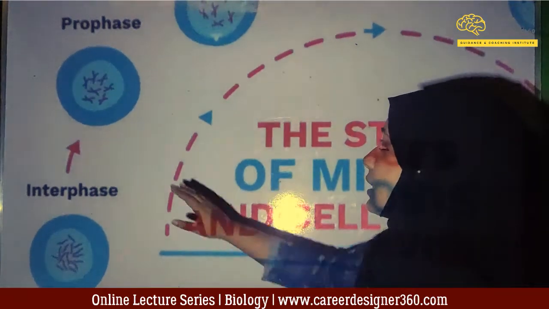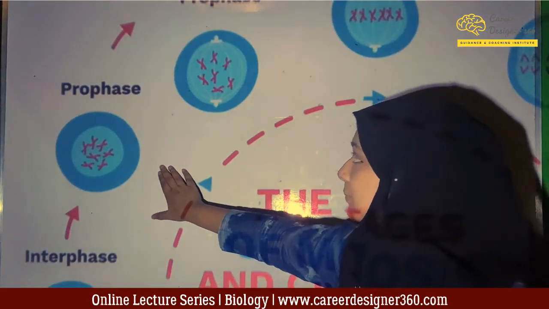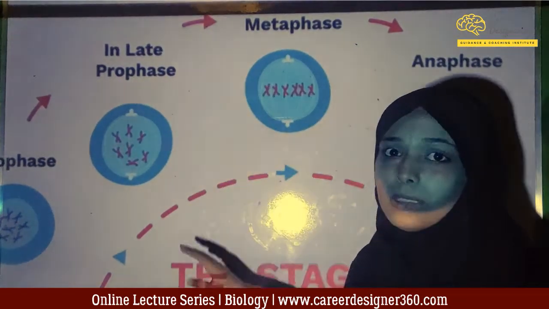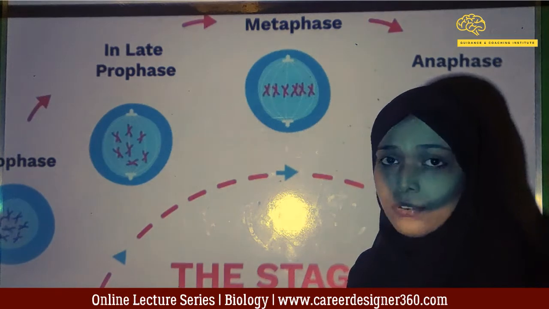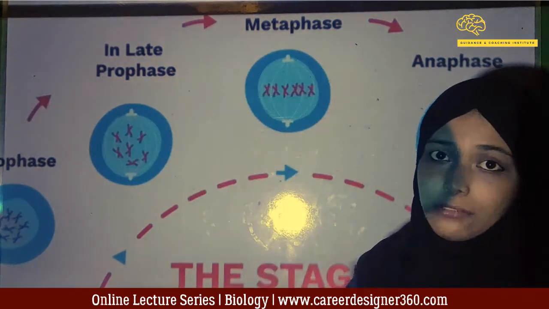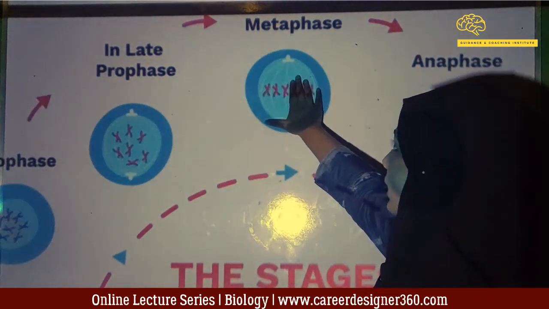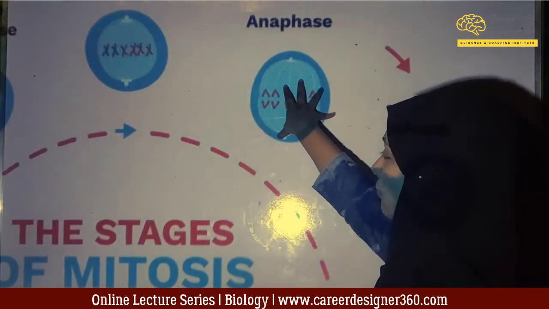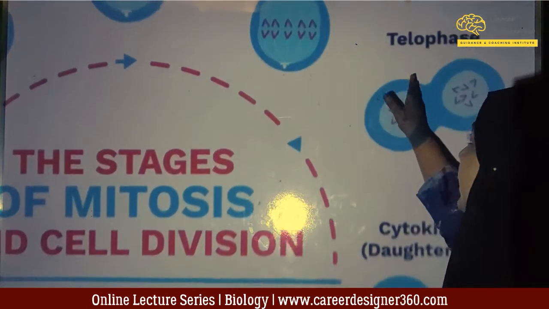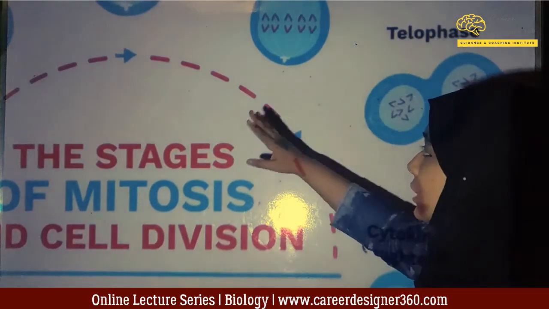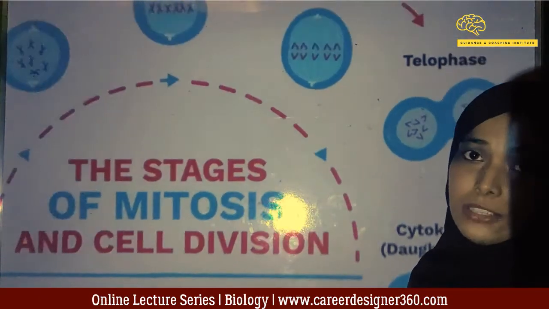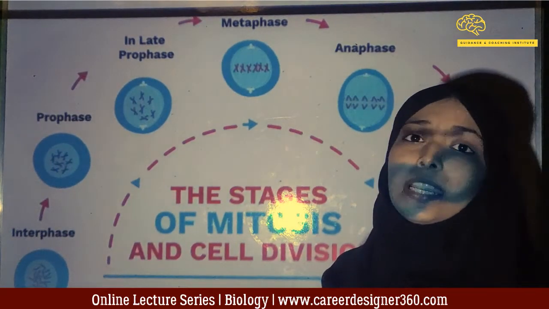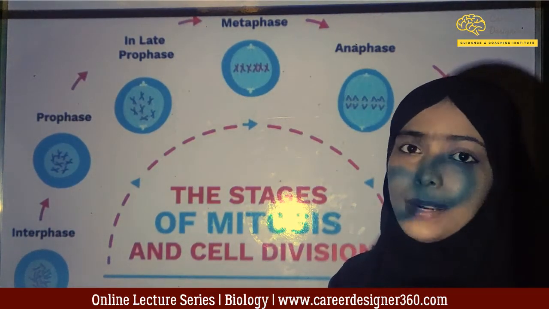So, mitosis starts from prophase, then we go on to the later prophase, the stage after prophase and before metaphase. Then we have the metaphase or the middle phase, then the anaphase, and lastly the telophase. So, these four, the prophase, metaphase, anaphase and telophase, are the four major stages of mitosis.